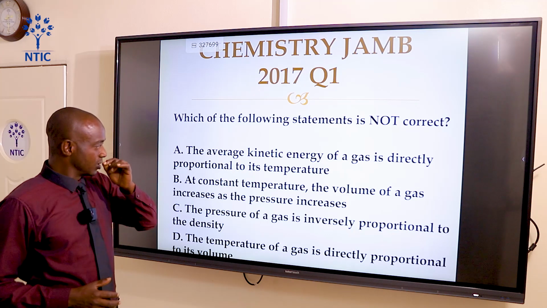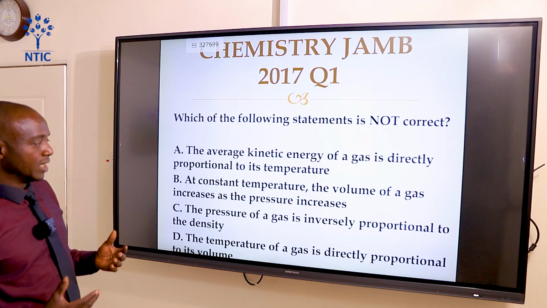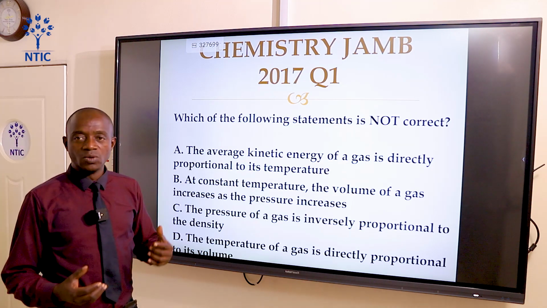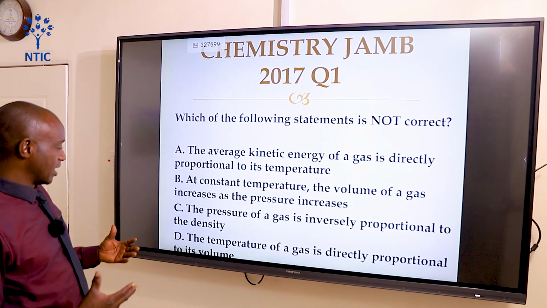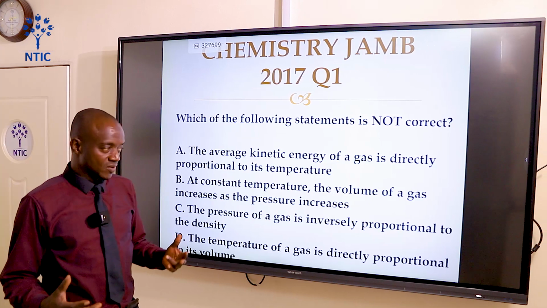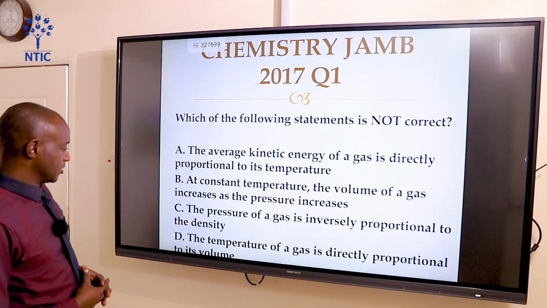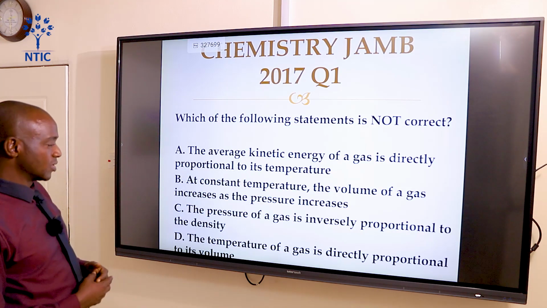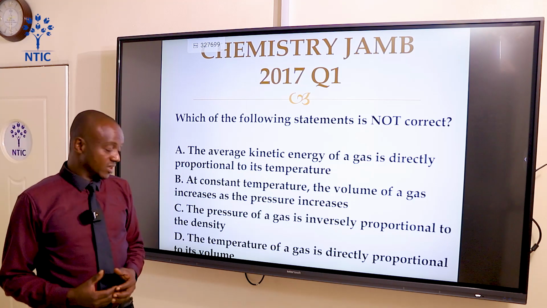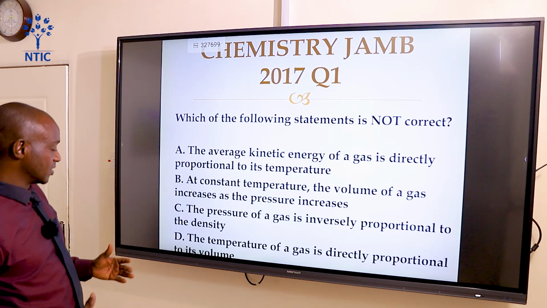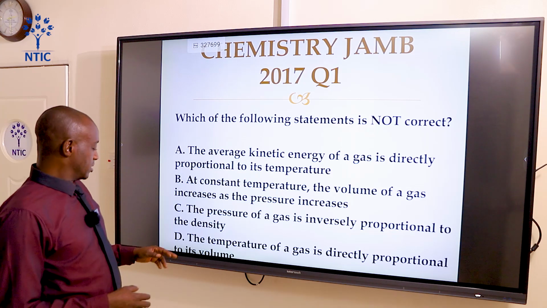Let's see option A. The average kinetic energy of a gas is directly proportional to its temperature. That is, an increase in temperature leads to an increase in kinetic energy. B. At constant temperature, the volume of a gas increases as the pressure increases. That is, an increase in volume leads to an increase in pressure. C. Pressure of a gas is inversely proportional to density. That is, an increase in pressure leads to a decrease in density. And D. Temperature of a gas is directly proportional to volume. An increase in temperature leads to an increase in volume.